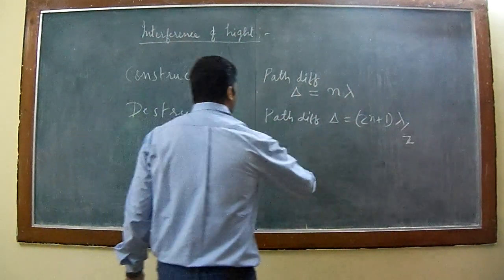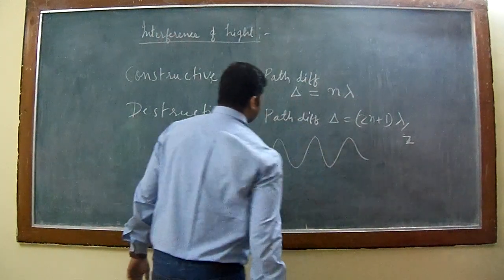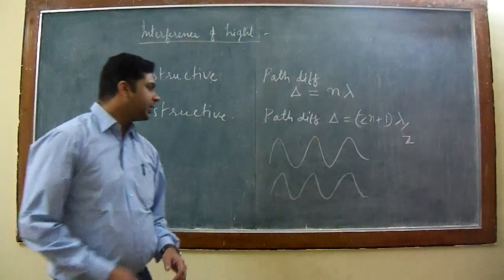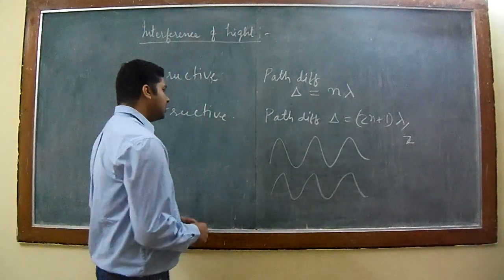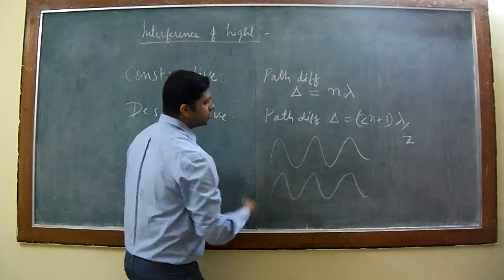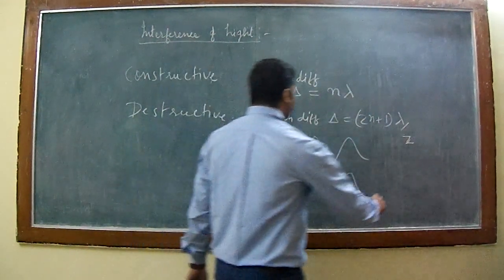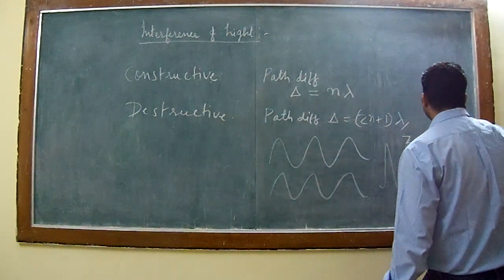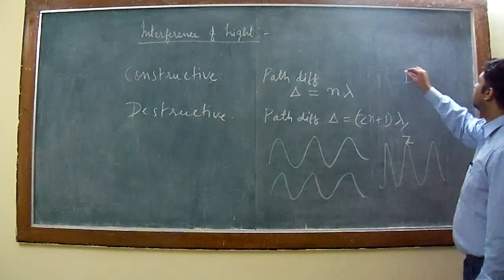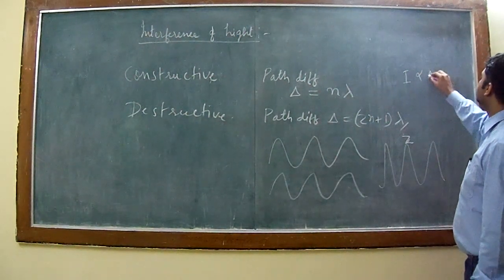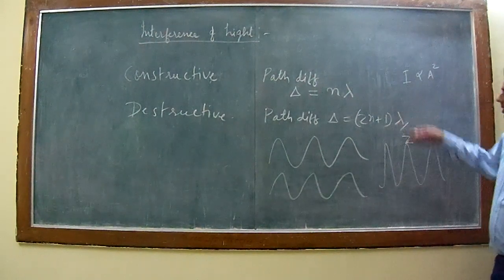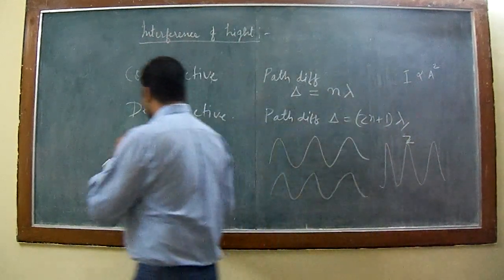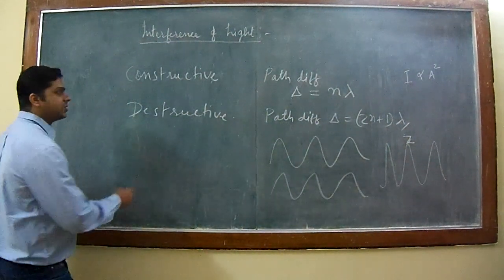For instance, if we have two waves, say this is one wave and this is another wave, having the same amplitude and same phase, and let these two waves superimpose on one another, then the resultant amplitude will increase. As you know, intensity is directly proportional to the square of the amplitude. So as amplitude increases, the resultant intensity also increases. So such type of interference is called a constructive interference.